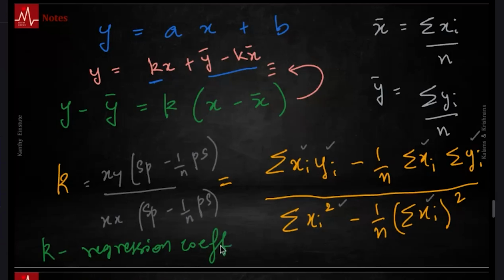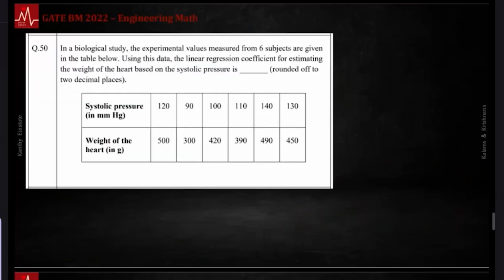For example, in this question, biological study, they have experimental values measured from 6 subjects given below. Using the data, find the linear regression coefficient for estimating the weight of the heart based on systolic pressure. Systolic pressure and weight of the heart are correlated. What is a linear regression coefficient? What they are asking for is the K that I just wrote down. Let me quickly write it down. So you have, let's say, xi, yi, it doesn't matter. This is yi. You are estimating this using the systolic pressure.